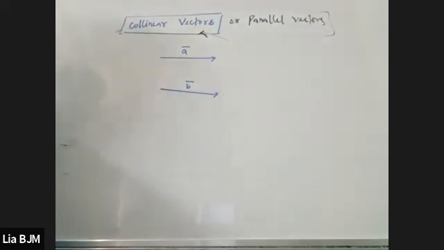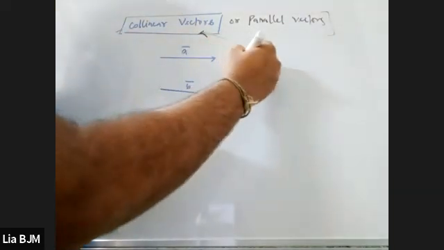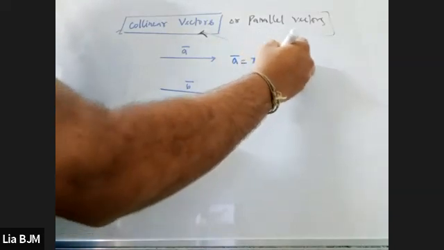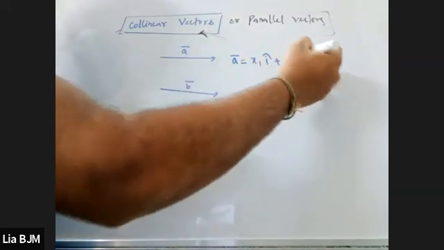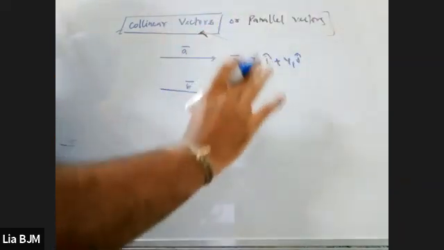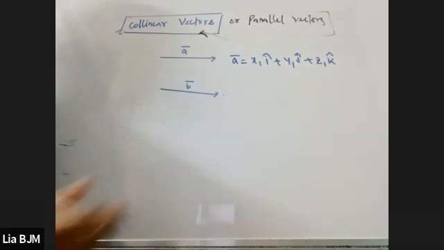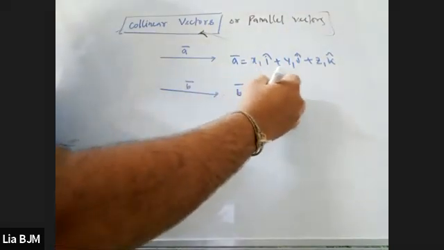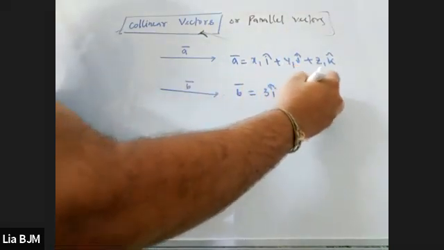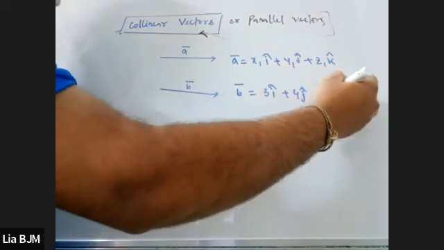In the diagram, we can see that A vector and B vector are parallel. Let's think like that. A vector is given as x1 i cap plus y1 j cap, or you can take it in 3D also. And B vector is equal to 3i cap plus 4j cap plus 5k cap.